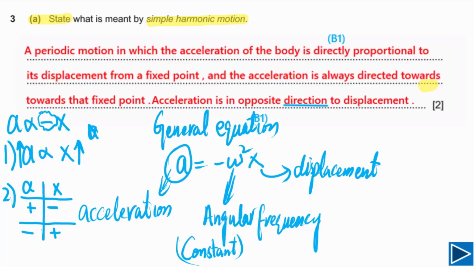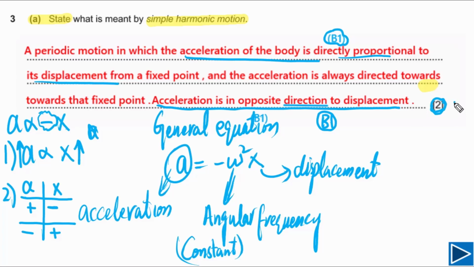This question has 2 marks. In the exam, if you write down that the acceleration of the body is directly proportional to its displacement, you will get 1 B mark. If you write down that acceleration is in the opposite direction to displacement, you will get the second B mark, which means you will get 2 marks, and the total marks for this question are 2 marks.